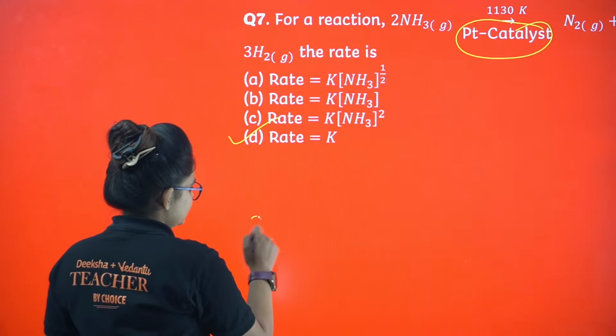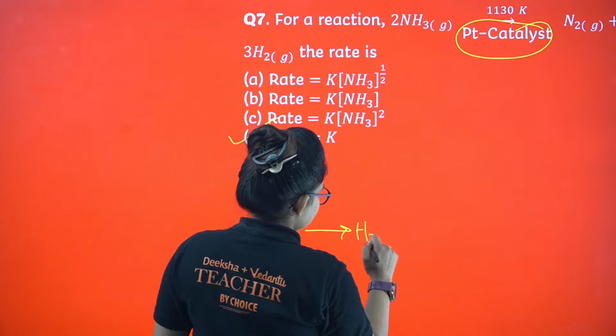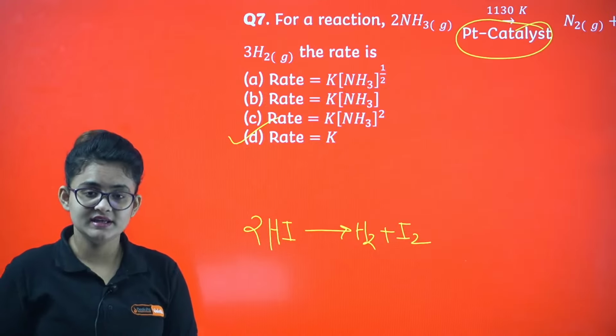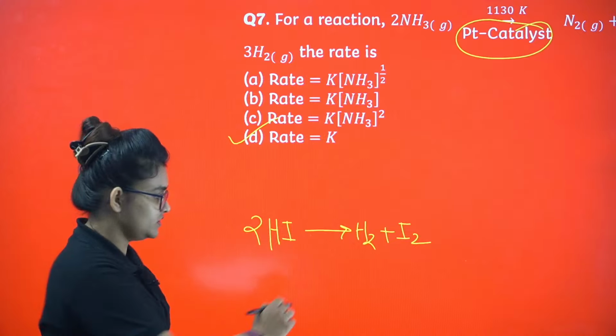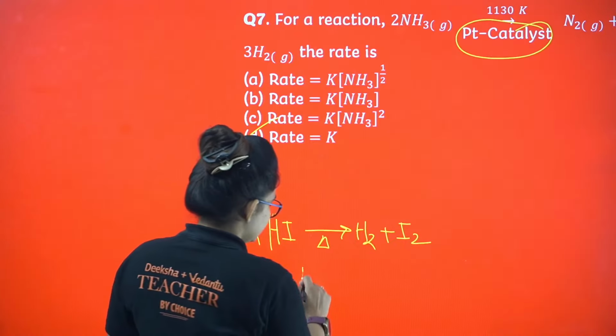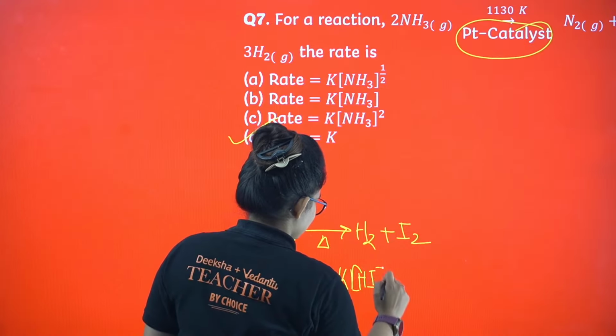Let me show you this reaction. 2HI gives H2 plus I2 without any catalyst. If you proceed with the reaction with normal heat, it's a second order reaction, my dear. The rate is K into HI square.